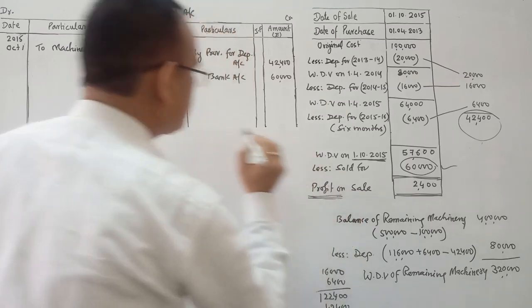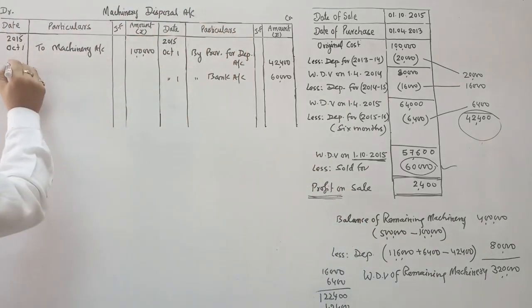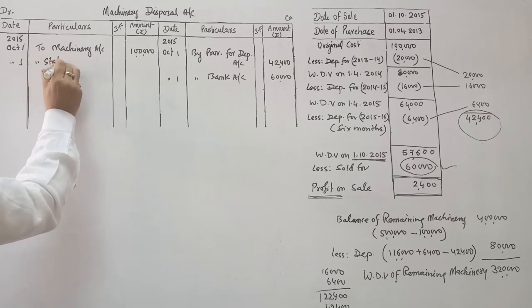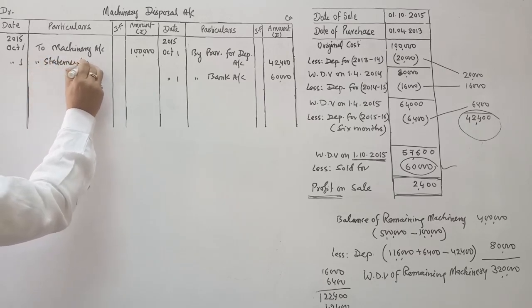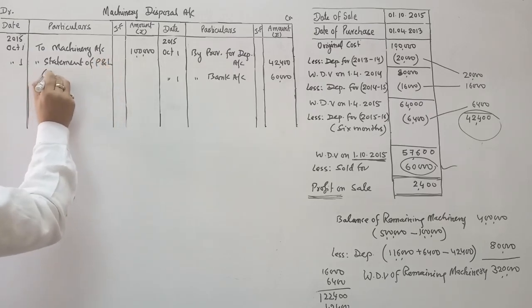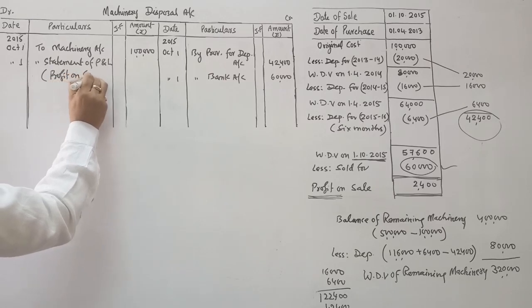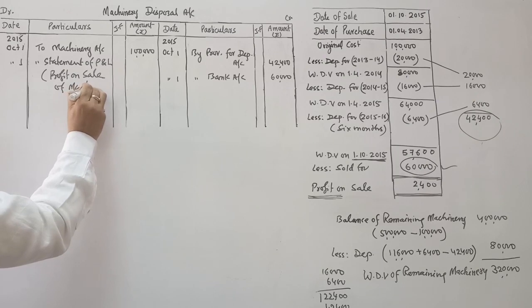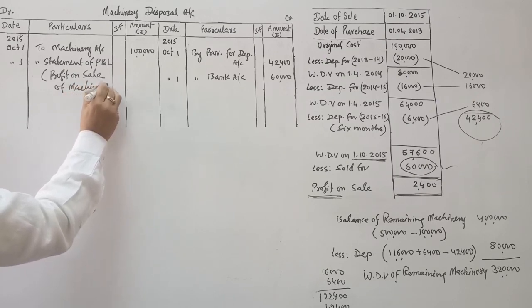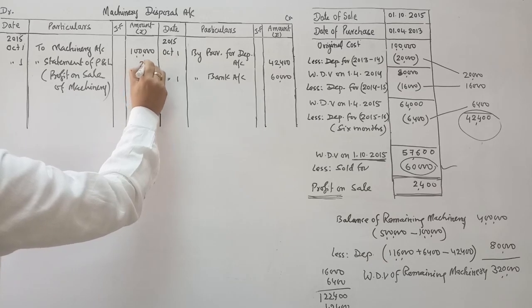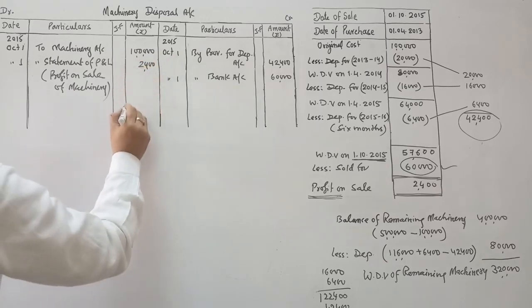So this profit will be transferred on this side on October 1st to the statement of profit and loss. It is the profit on sale of machinery, which is 2,400.